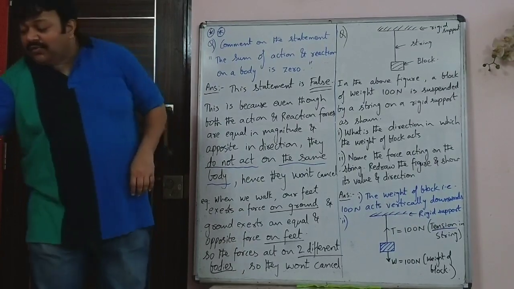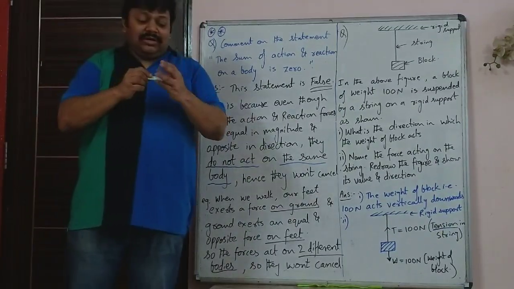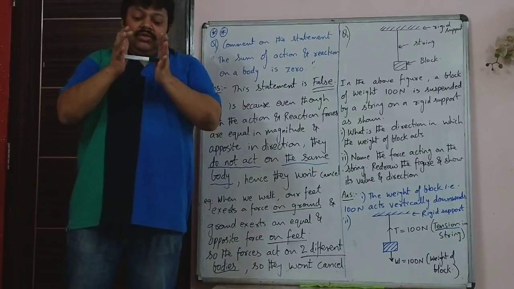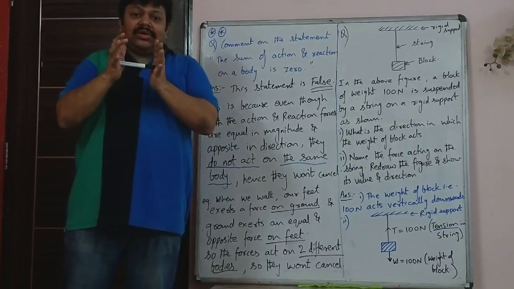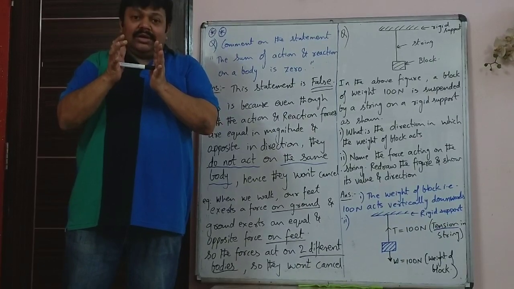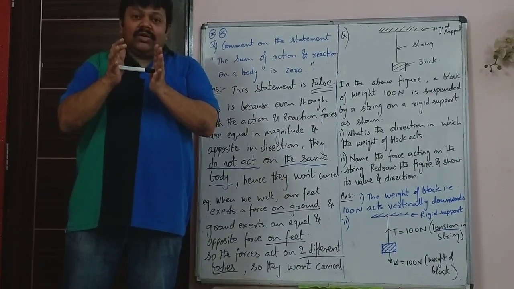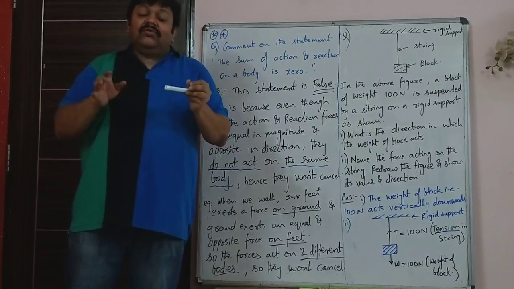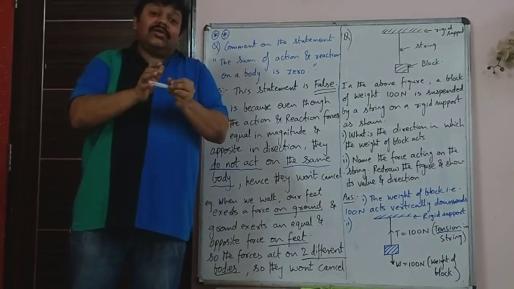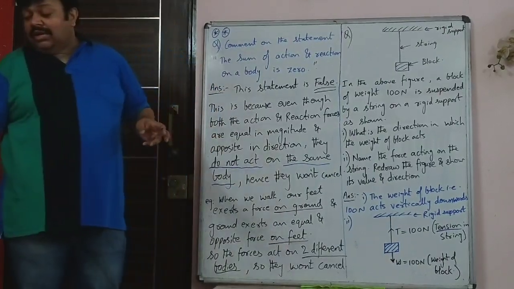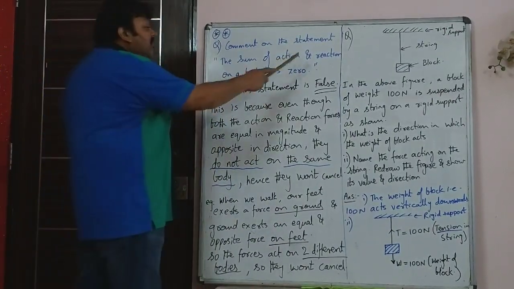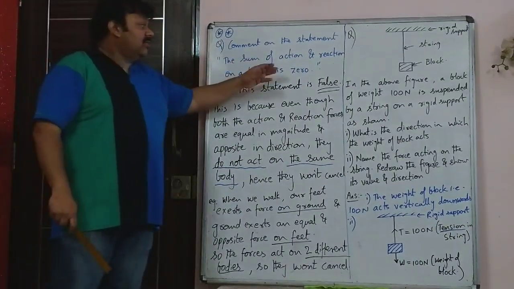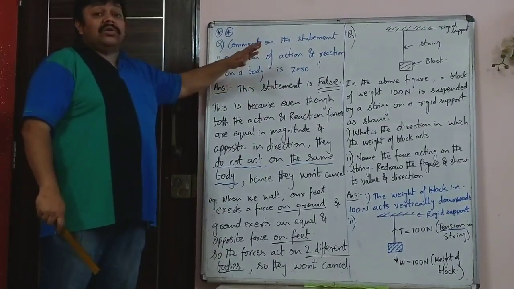So if you had forces acting on the same object, like let's say I am pushing the marker pen from both sides, in opposite directions, then in that case, since the forces are equal and opposite, they cancel off. Because the forces are equal and opposite and acting on the same body. But here the question is, the sum of action and reaction force on a body is 0. Comment on the statement. This is based on Newton's third law.